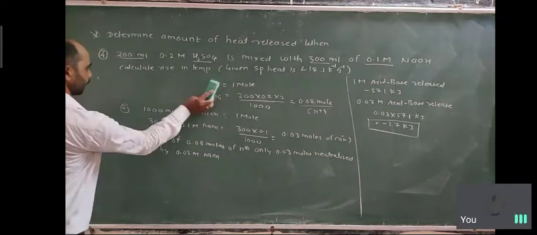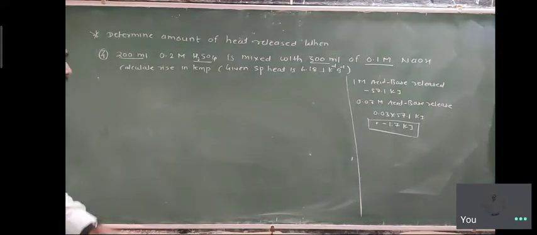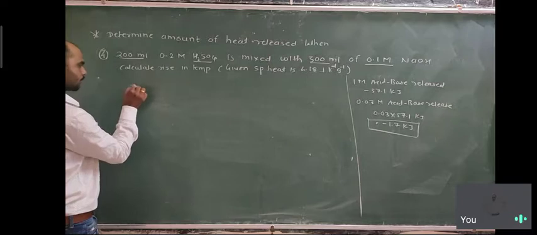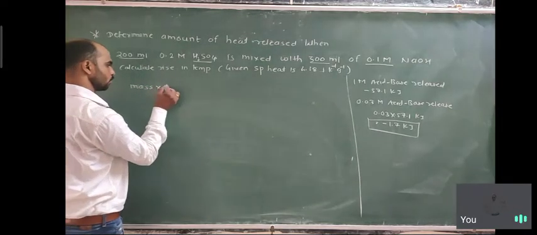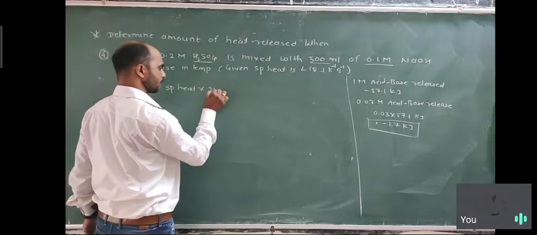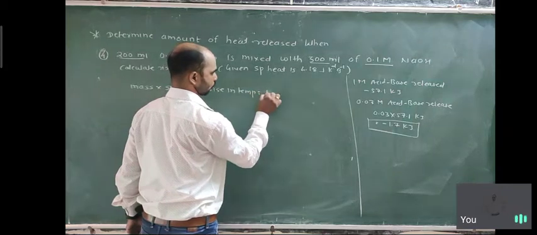So how to calculate? What is the formula? Mass into specific heat into rise in temperature is equal to heat released.